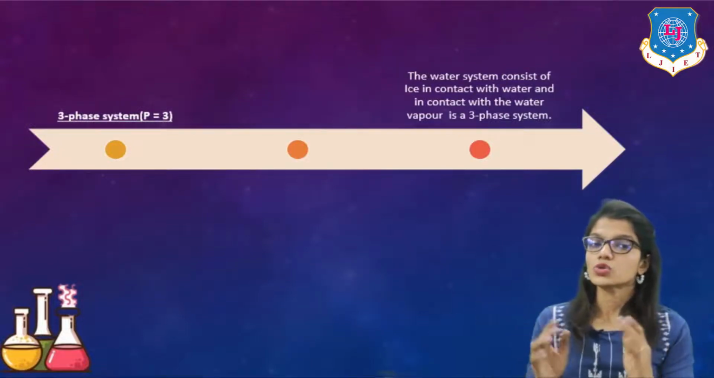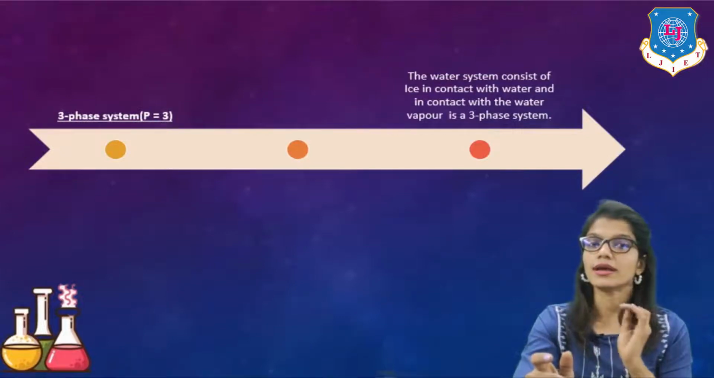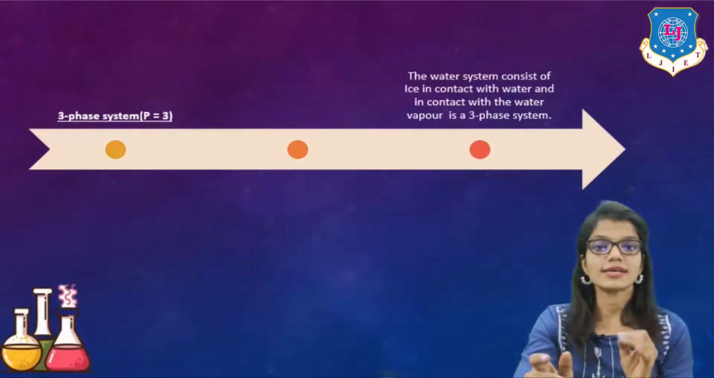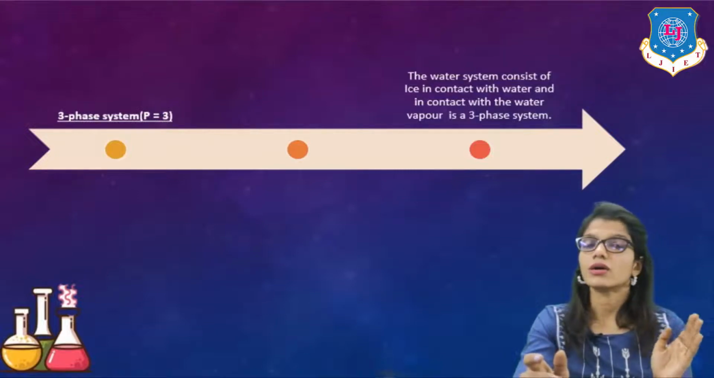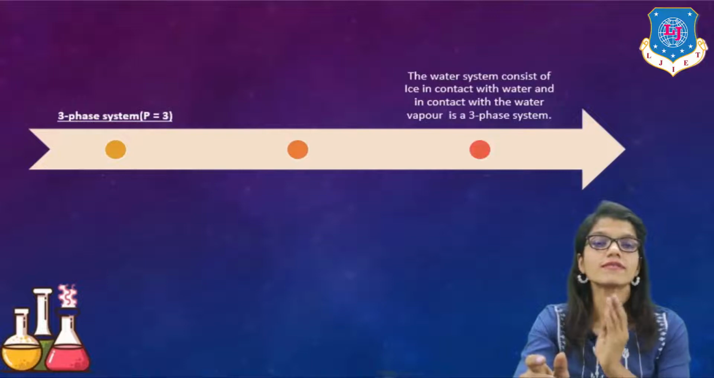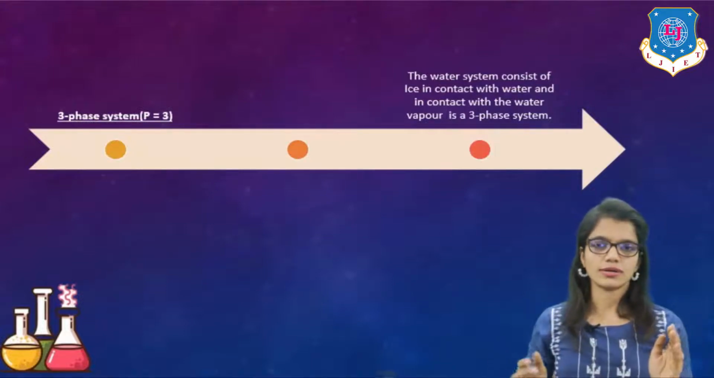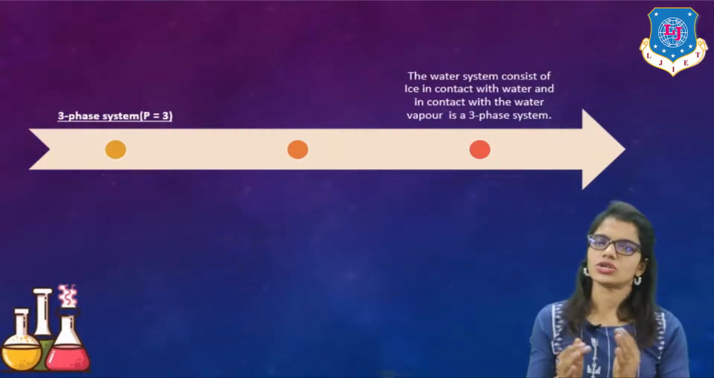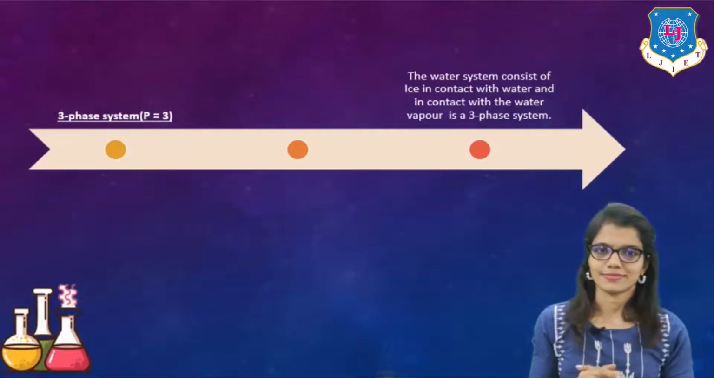Now, understand it properly here, that we have ice, which is solid in nature. We have normal liquid water, which has a physical form which is liquid. And we have the third one, which is vapor. So what we have is solid in contact with liquid in contact with gas. So here you can understand that we have three different phases in contact with each other, and because of it, it is known as a three-phase system. Okay.